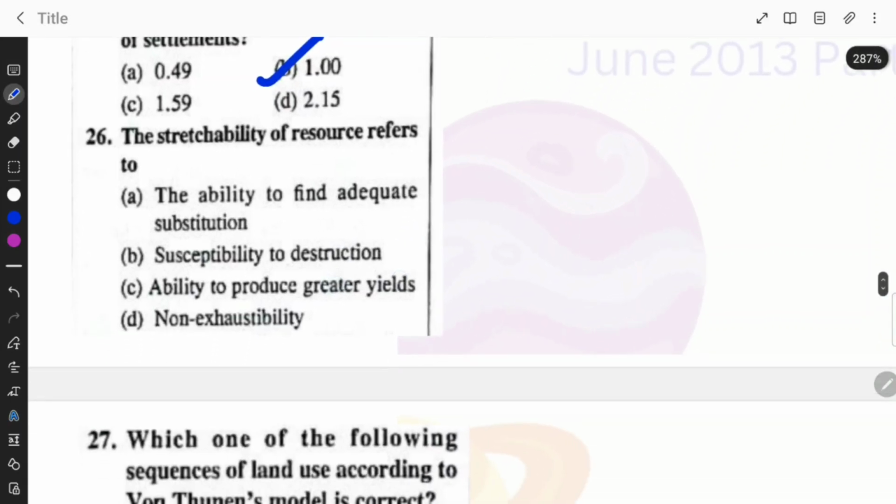The stretchability of resources refers to ability to find adequate substitution, susceptibility to destruction, ability to produce greater yields, or non-exhaustibility. So it is the ability to produce greater yields that refers to stretchability of resources. Option C.